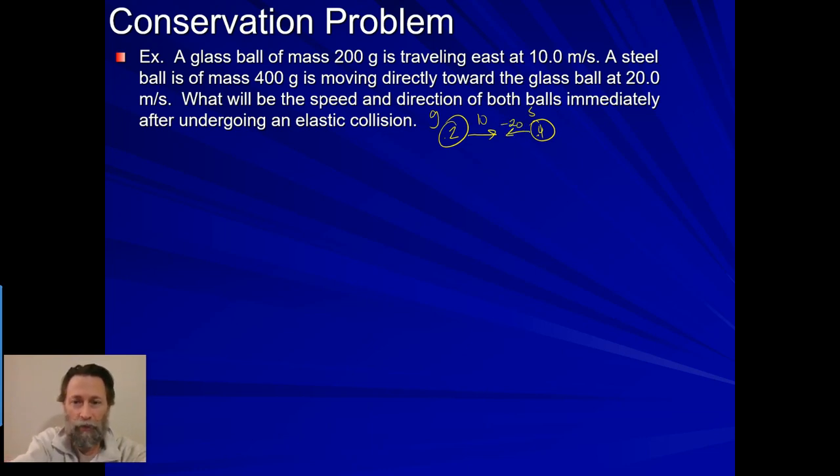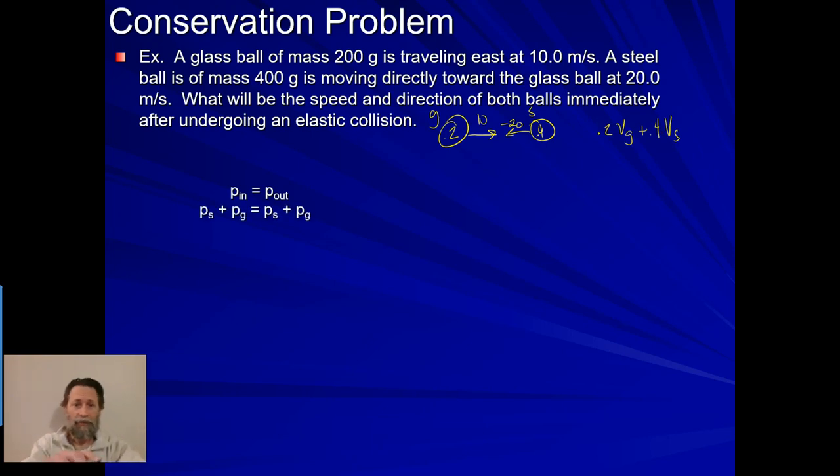They collide, and we want to know what the speed and direction of both the balls are immediately after undergoing the elastic collision. So here's going to be my momentum in. Then I'm going to have 0.2 times some velocity of the glass plus 0.4 times some new velocity of the steel. That's going to be my momentum out. So if I look at this, I can say my momentum in equals my momentum out. Steel momentum plus glass momentum in equals steel momentum plus glass momentum out. And then mv plus mv equals mv plus mv.